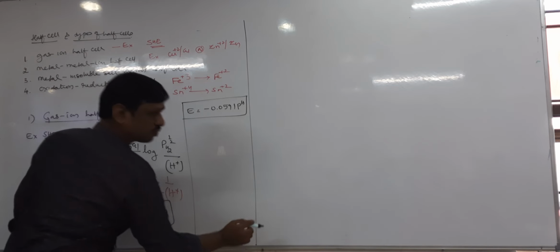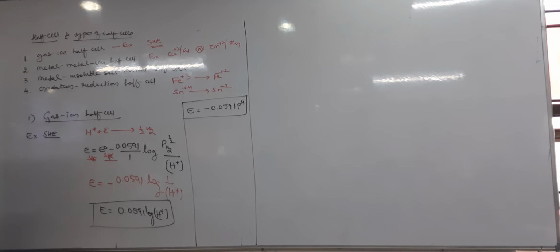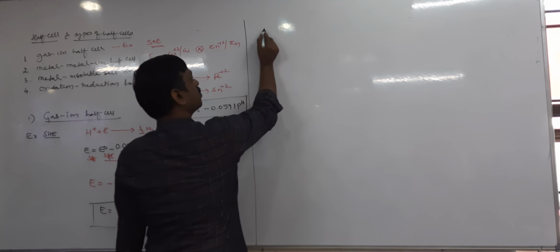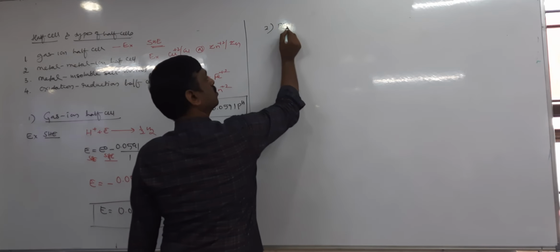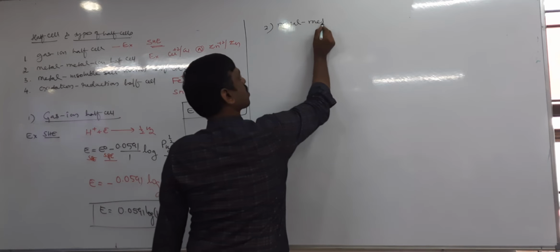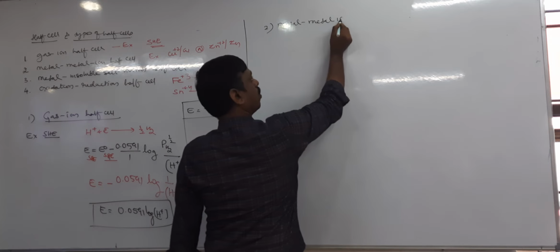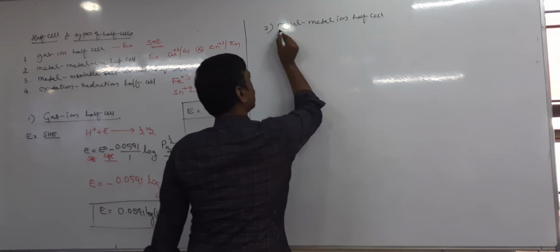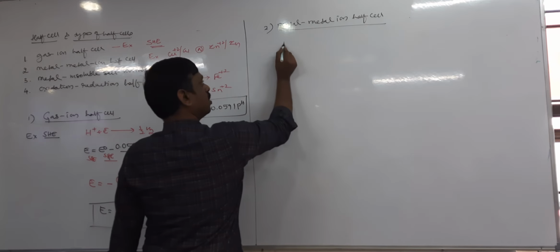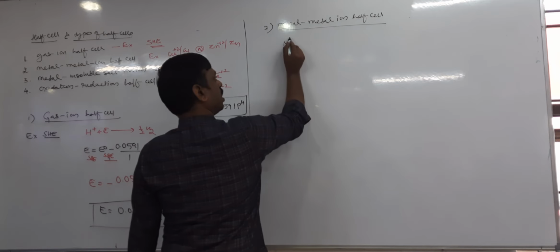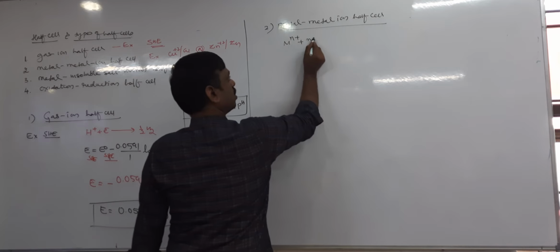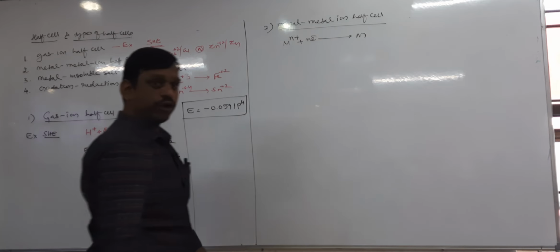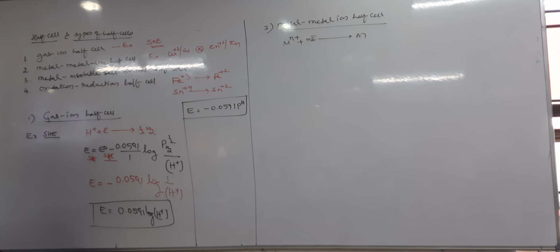Second one, metal ion. For metal ion you can take any example. Metal ion half cell. In metal ion half cell there is a metal ion, Mn+ plus n electrons gives rise to M. Okay. Can you tell me directly what is the electrode potential for metal ion electrode?